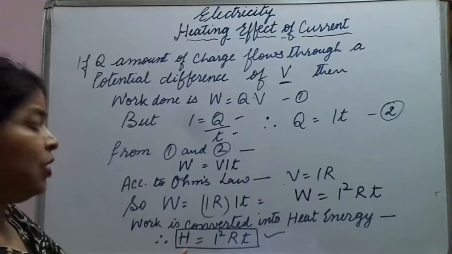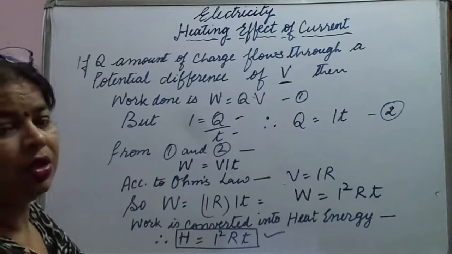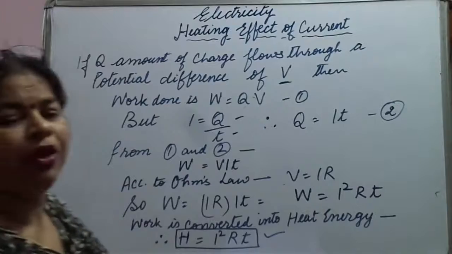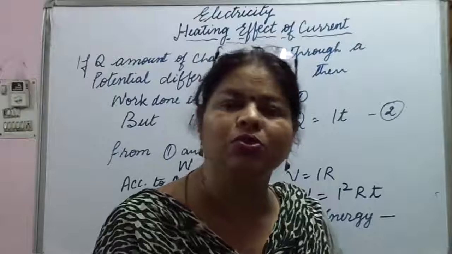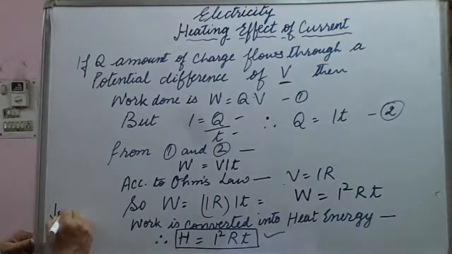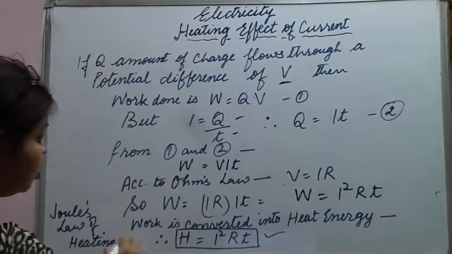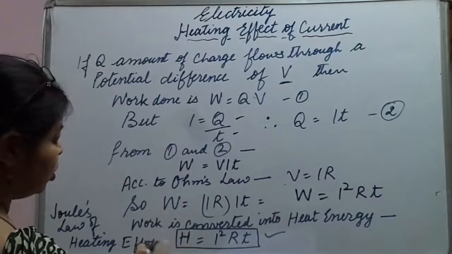This is the heating effect of electric current. What is the name of this effect? It is also called Joule's law of heating effect. Now if somebody asks you what is Joule's law of heating effect, what will you say?